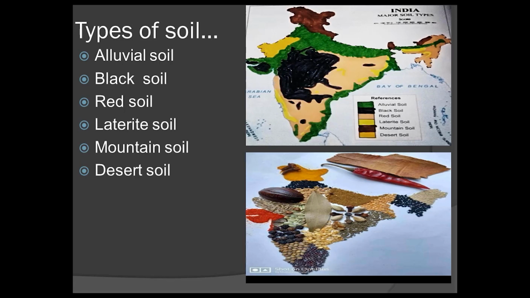Black soil is good for crops like cotton. Alluvial soil is a fertile soil. You know, the alluvial soil consists of sand and clay. There are 6 types of soils found in India: alluvial soil, black soil, red soil, laterite soil, mountain soil and desert soil.